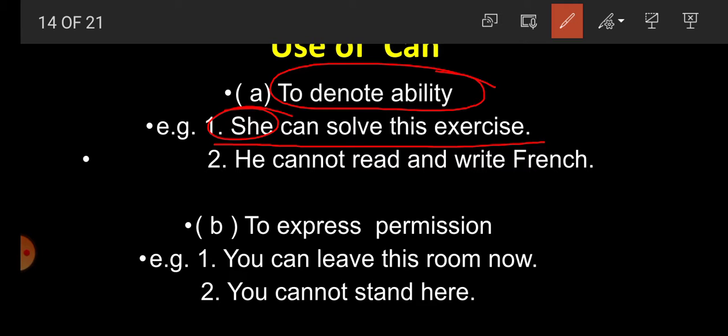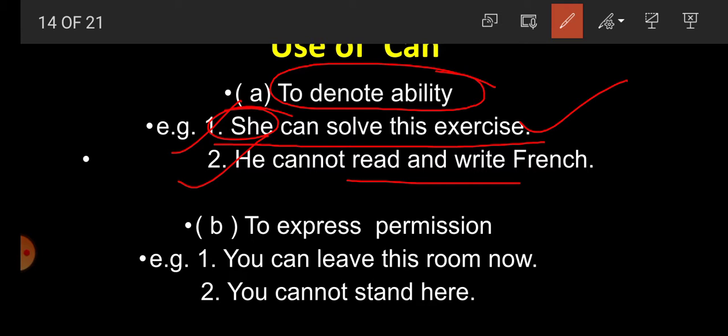It means she has the capacity to solve this exercise. Number 2, he cannot read and write French. It means that he has no ability to read and write. So the first and second examples express the ability of the person.